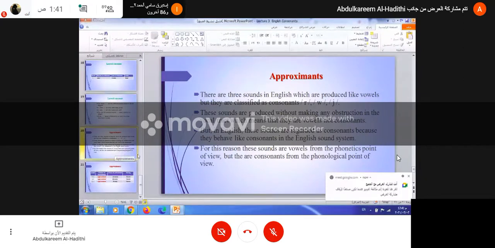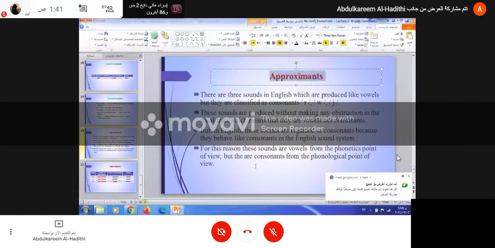After the L sound, the last type of consonants is called approximants. What do you mean by approximants? Last year you have studied them as gliding consonants, but their real name, their new name is approximants. Approximants means sounds of approach. Now I want you to pay me your attention.